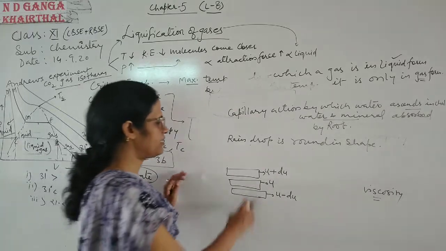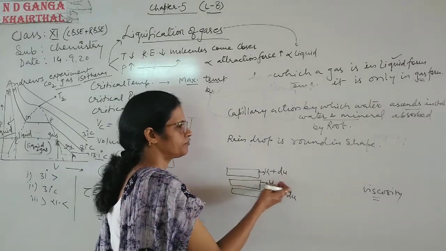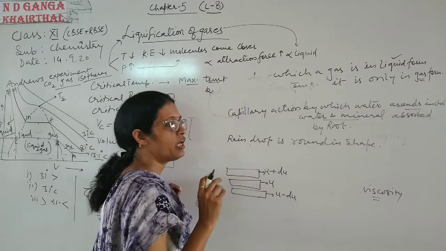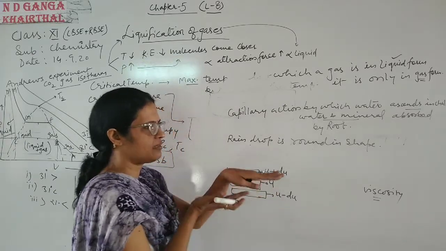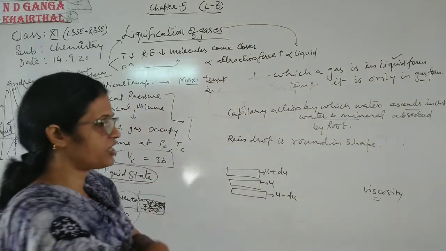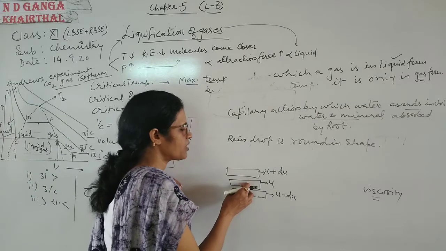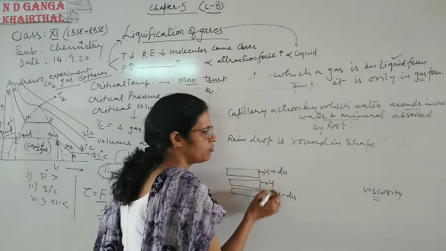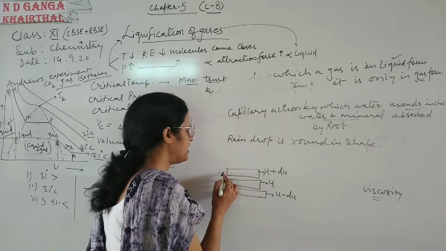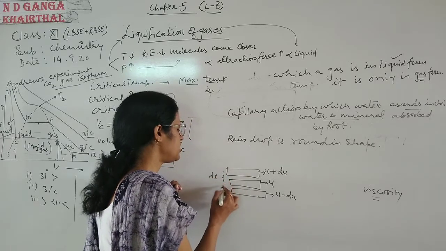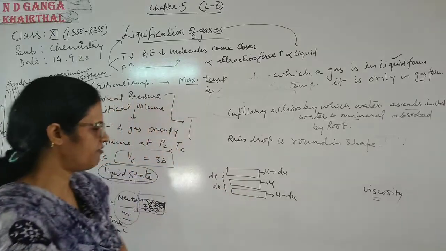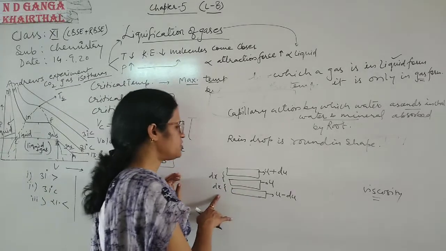Why is this like that? Because there is frictional force. If two layers come closer and collide with each other, a frictional force arises. Due to this friction, the velocity of the layer decreases, and the difference in distance between two layers is dx.